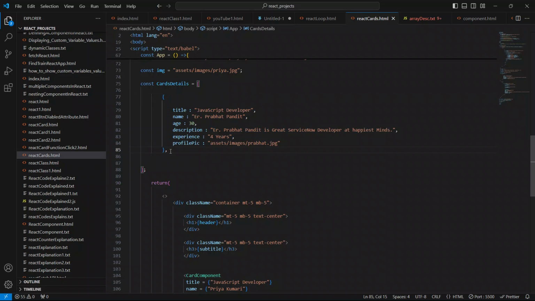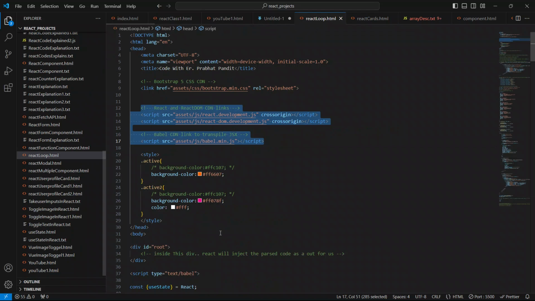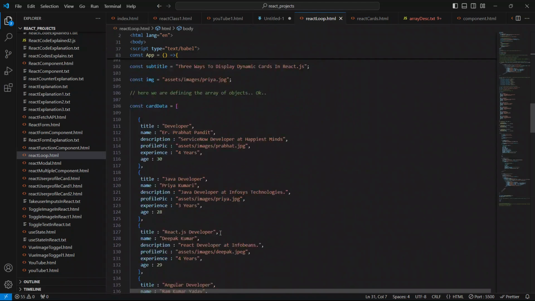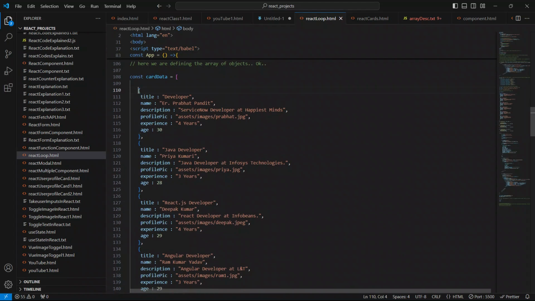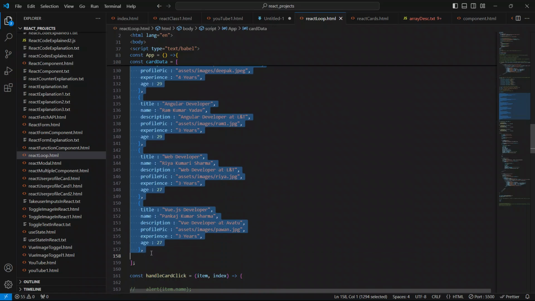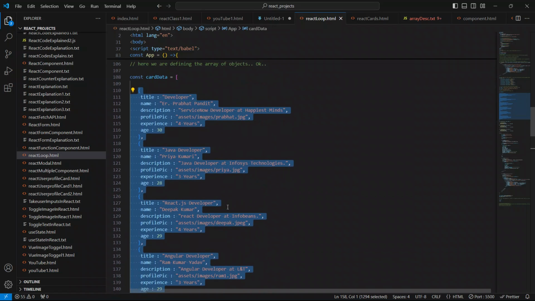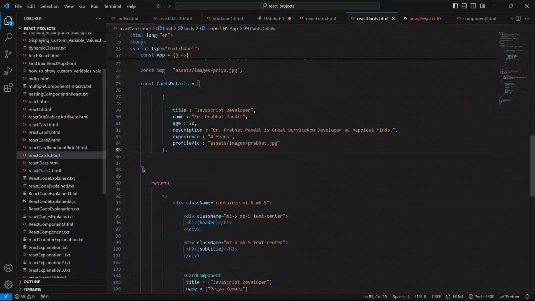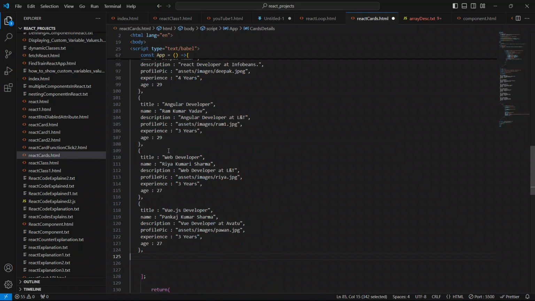So just to save a little bit of time, I'm going to copy these objects from the previous example. Just go to the example, go a little down and copy these objects from here. I'll explain also, like I showed you already. This is the way of creating the objects. I have explained it very well. Just replace this.